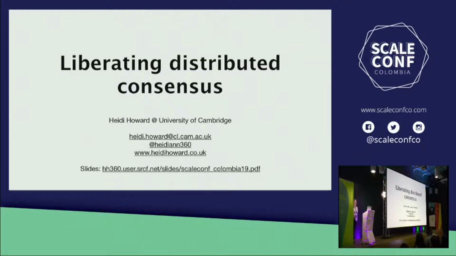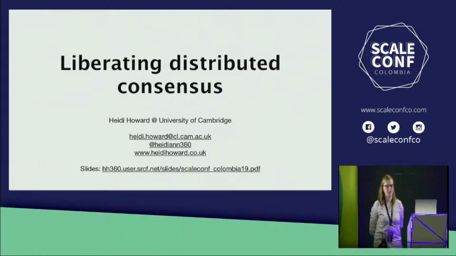I'm mindful of the fact that I stand between yourselves and lunch, so I will try to be brief and interesting. But the problem of distributed consensus, which is the problem of how to reach decisions in distributed systems, is a tricky one. It's famous for being difficult to understand. So if there's anything you don't understand during the talk, the problem is not you, it is the topic. Do feel free to reach out to me by email, have a look on my website, contact me over Twitter, or talk to me in person the old-fashioned way.